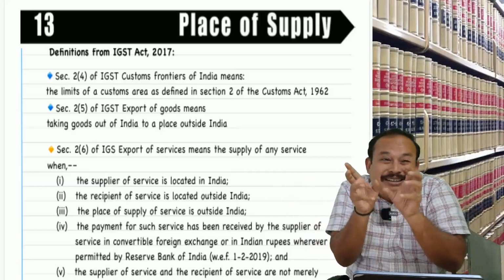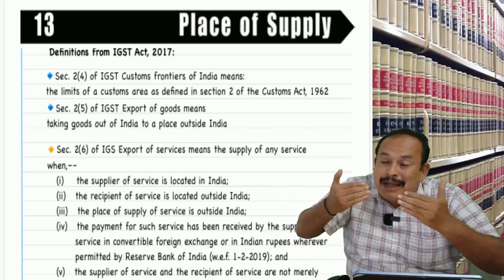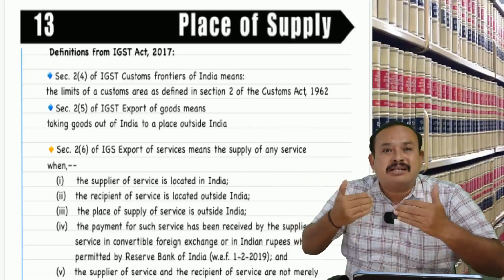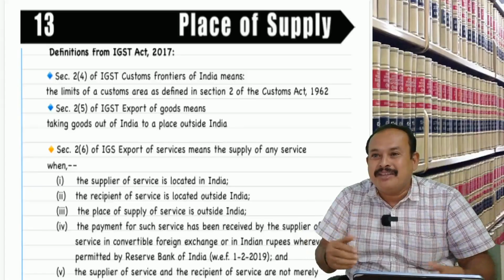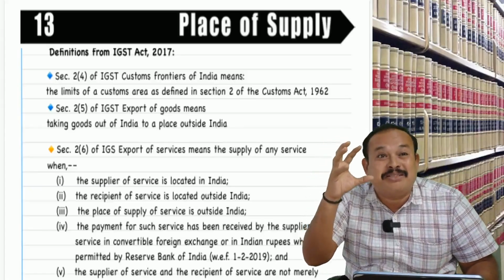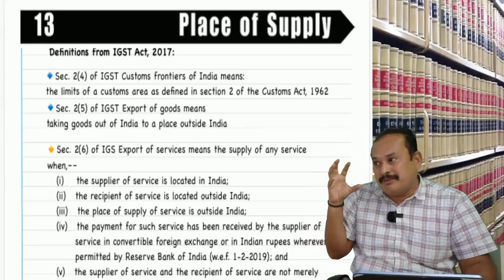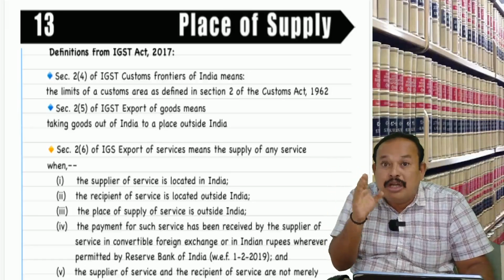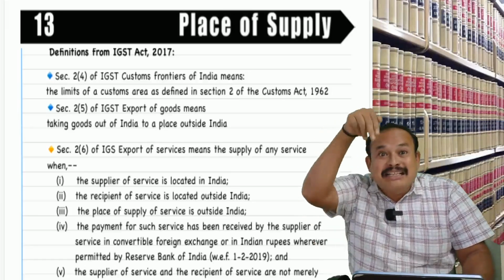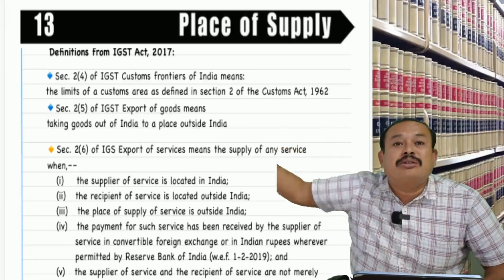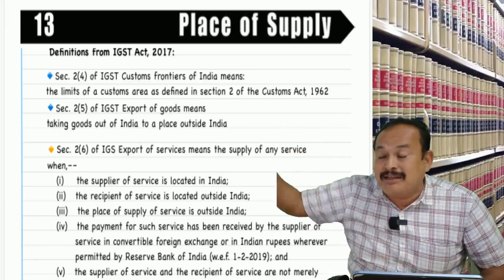Such splitting happens as a back-end process in the GST network portal with the help of the Central Clearing Agency, a robot mechanism, artificial intelligence functioning in the network portal. Is it clear? This is possible only when the invoice issued by the supplier mentions that the buyer belongs to Karnataka state.